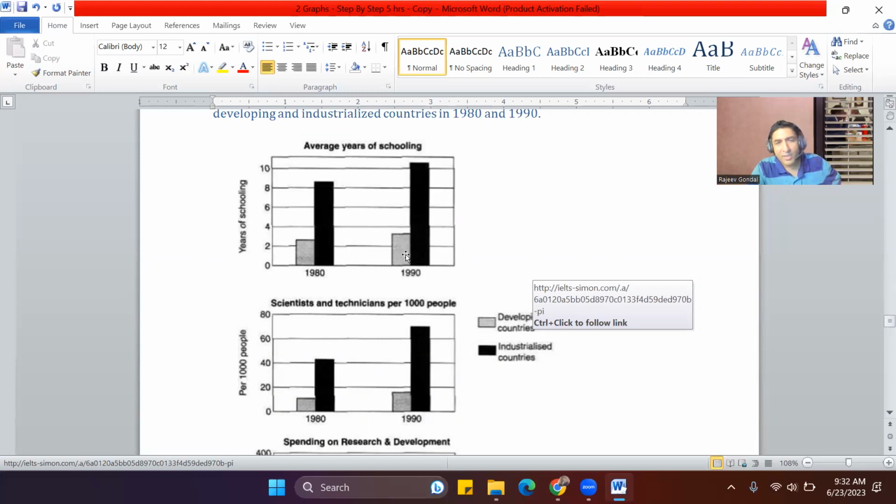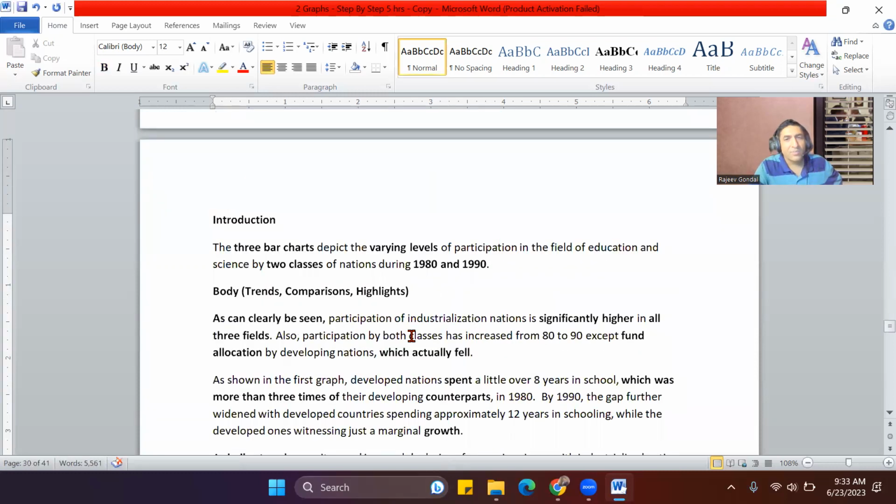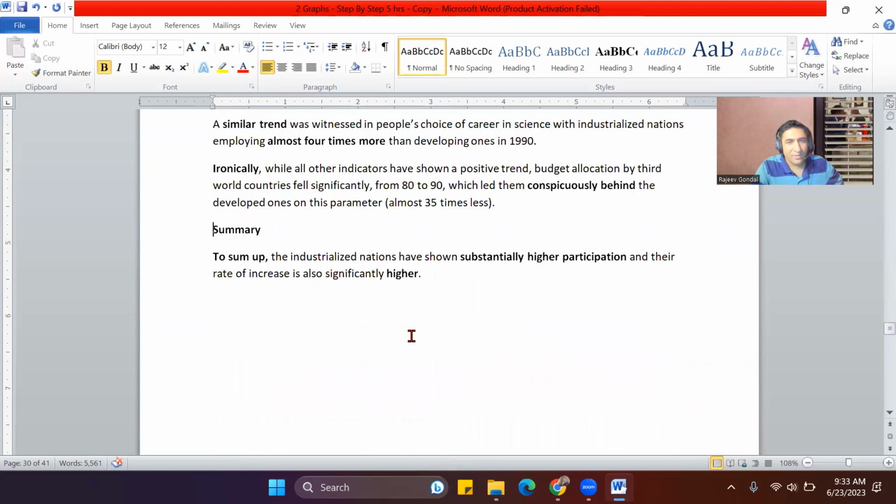When we move to the next graph, the difference further increased, right? The gap further increased because the rate of increase for industrialized countries was much higher as compared to the developing ones. Like this, you can talk about each of the graphs, and the appropriate language is given here in the answers, right?